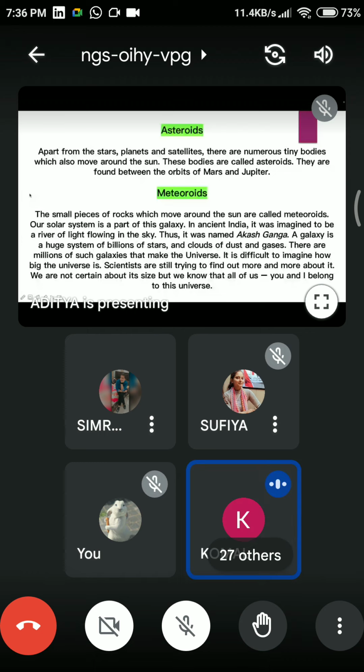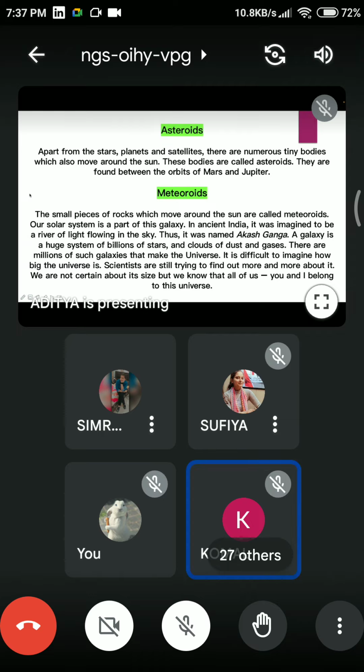Excuse me, ma'am, asteroids are also small pieces of rocks or other material. Yeah, they are also. They both are the same. The major difference is that they both are tiny bodies, but the space where they are found differs. Asteroids are surrounded by planets, satellites, and the sun, but meteoroids are only found around the sun.